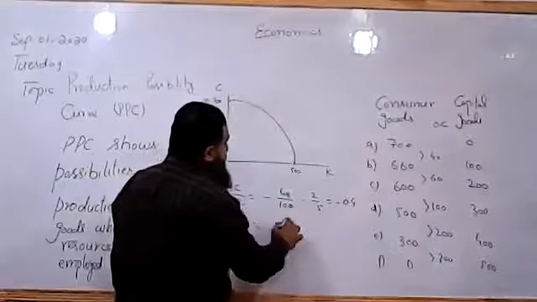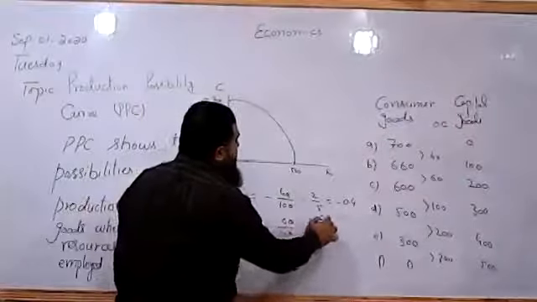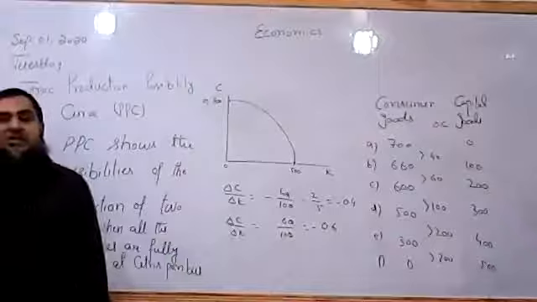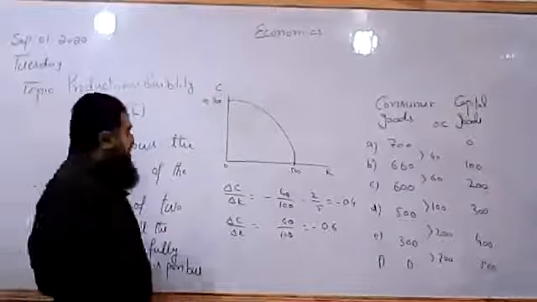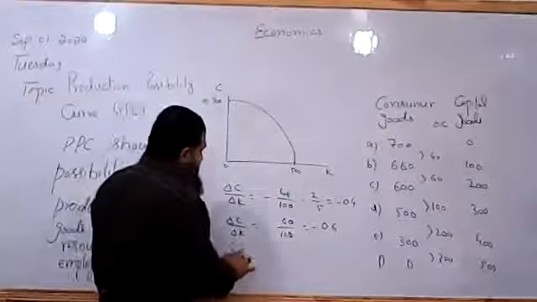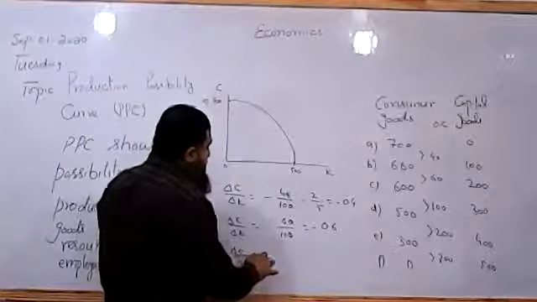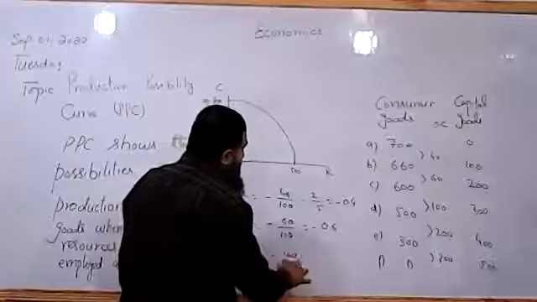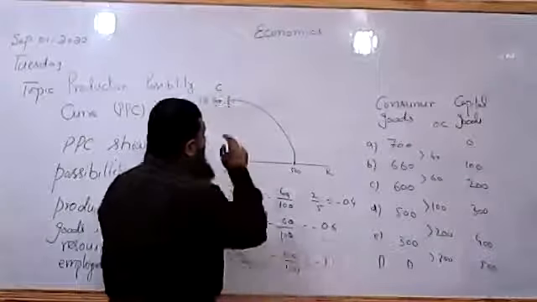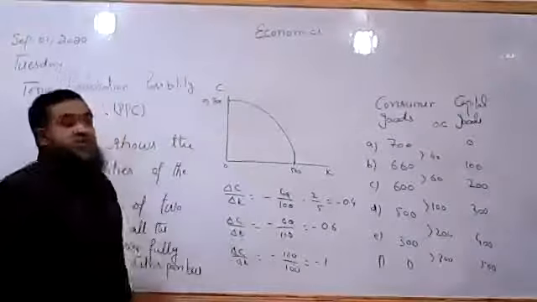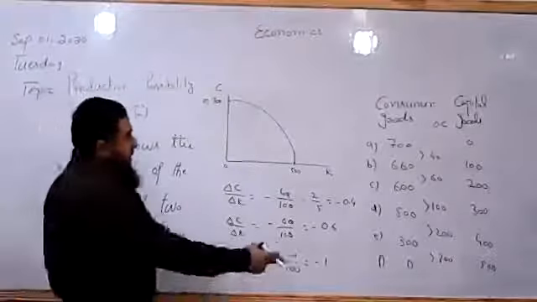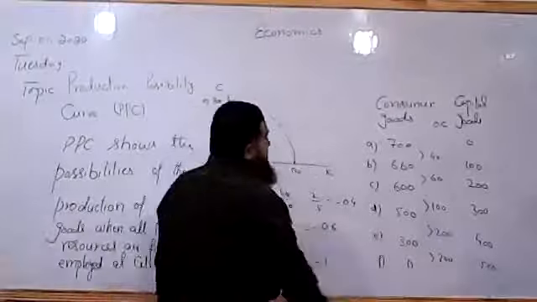So you can see over here, this is minus 0.6. Now the opportunity cost of the extra capital item in this case has increased to 0.6. For even extra units of 100, now it is again minus 100 over 100. Now there is a 1-to-1 ratio. For 1 unit of consumer goods to give up, we are able to get an extra unit of capital good. So again it will be 2 and then it is 3.